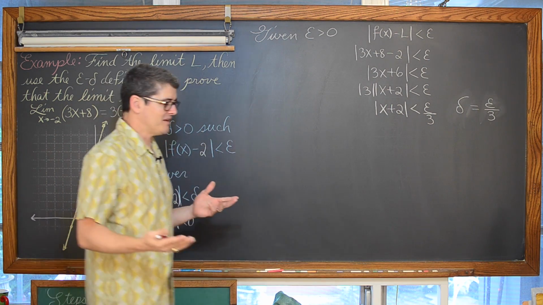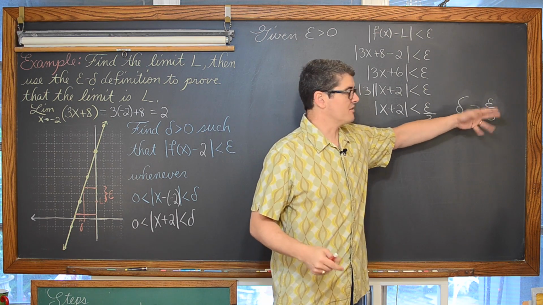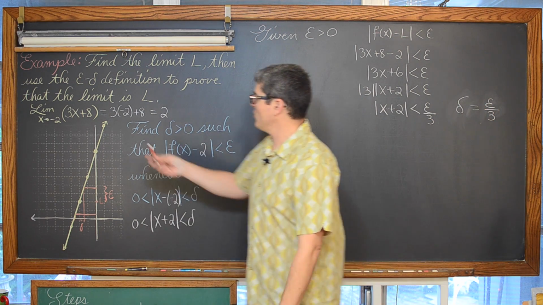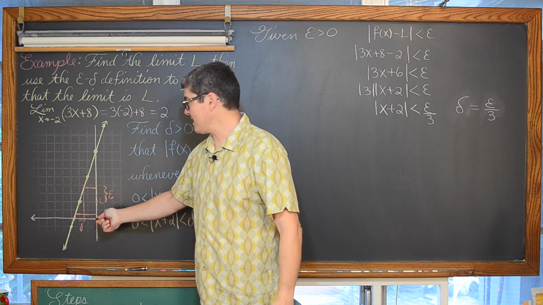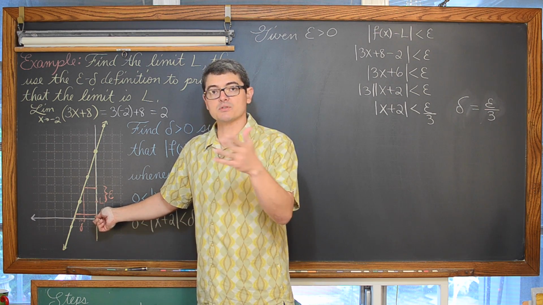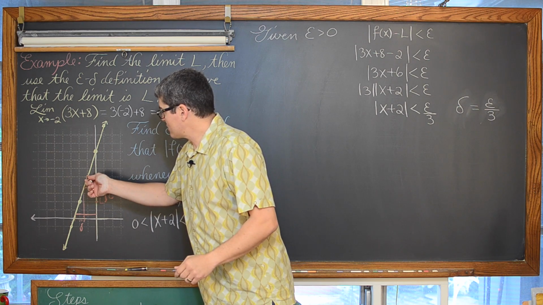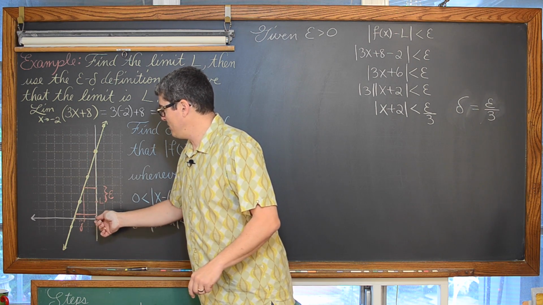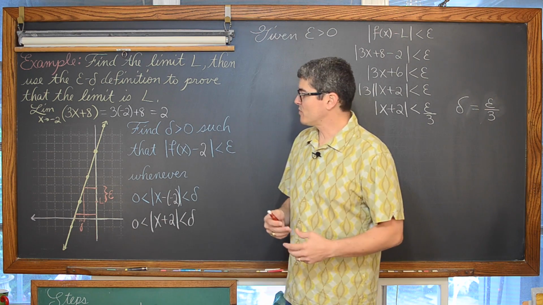And that really shouldn't be a shocking revelation that delta is going to be basically 1/3 of epsilon, because the slope of this line is 3 for every 1 unit along the x-axis. And delta is a horizontal movement on the x-axis from c, and the slope is 3. So for every 1 unit on the x-axis you move, the vertical distance is going to change by a multiple of 3.